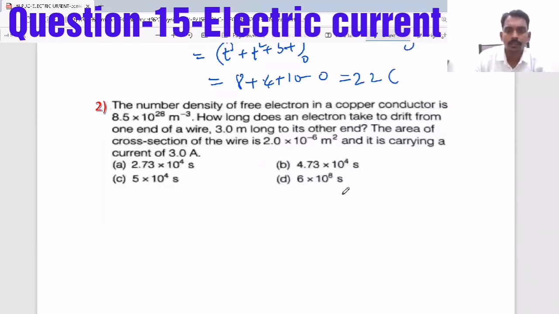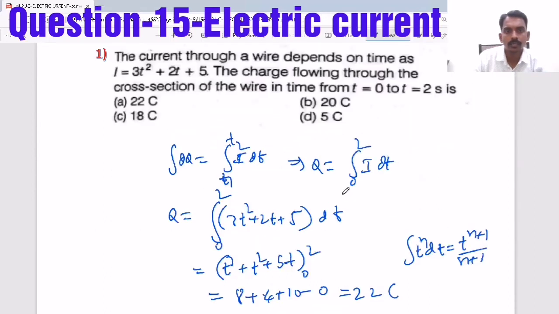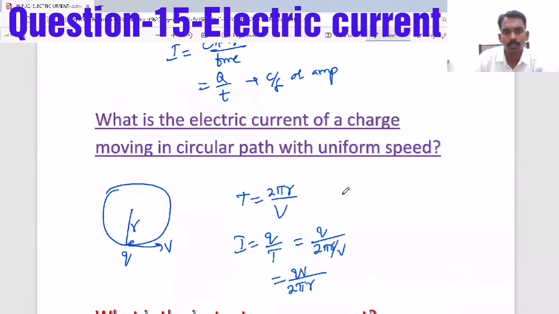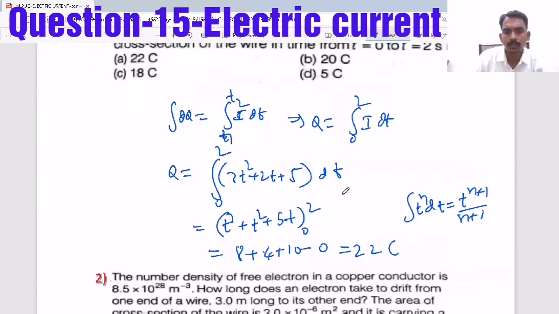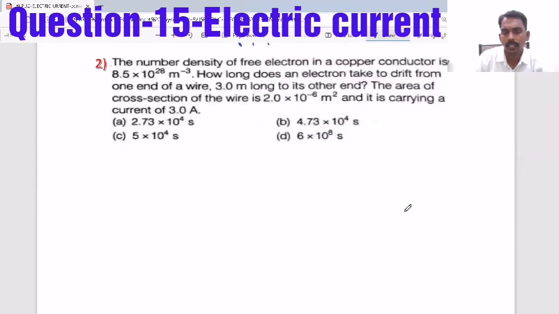Now see here, one more question is based on electric current in a conducting wire.